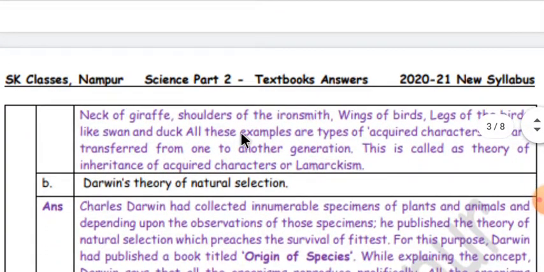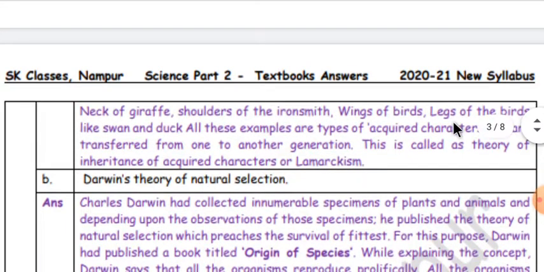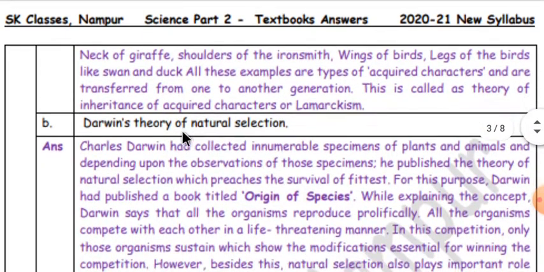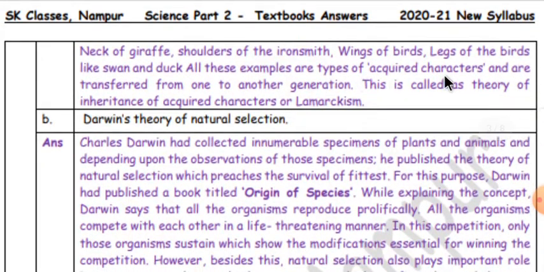Neck of giraffe, shoulders of animals, wings of birds, legs of birds like swan and duck. All these examples are types of acquired characters and are transferred from one generation to another. This is called the theory of inheritance of acquired characters or Lamarckism.